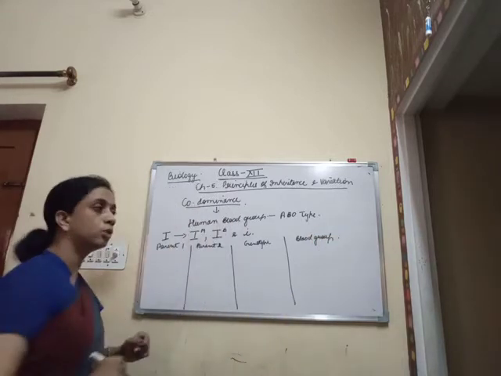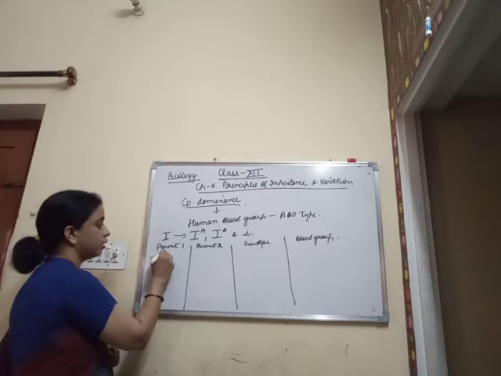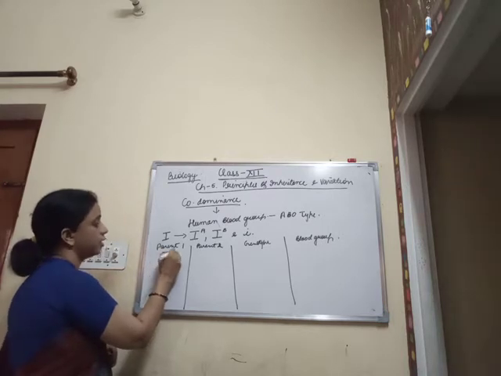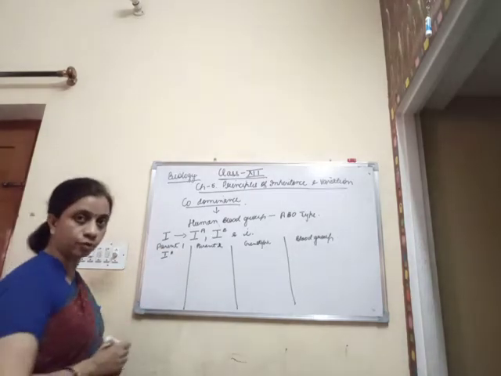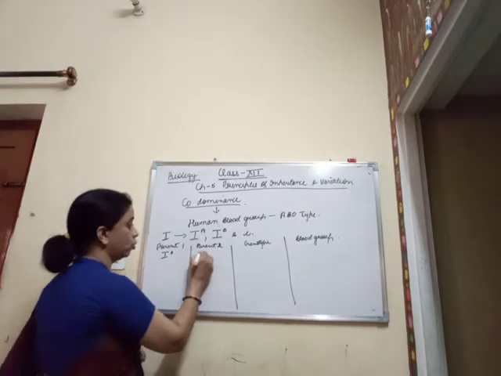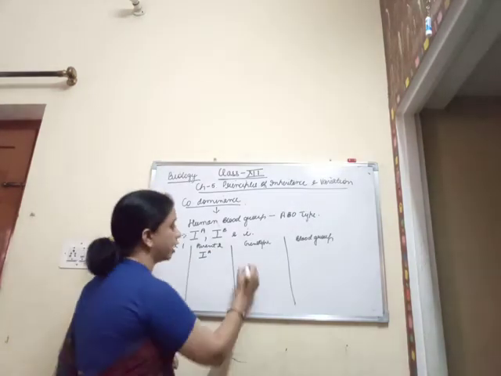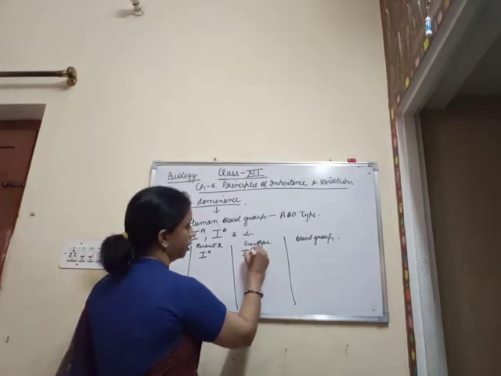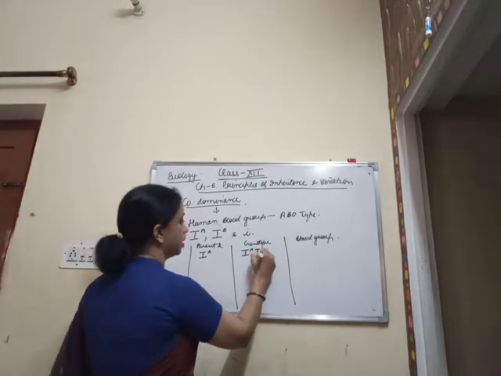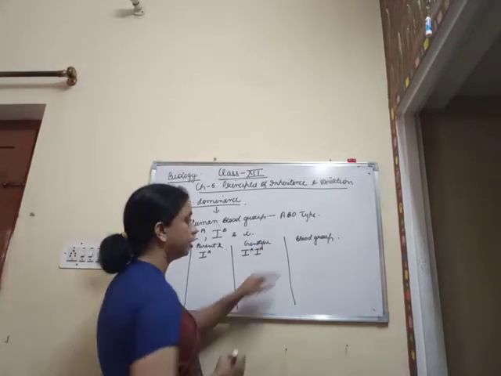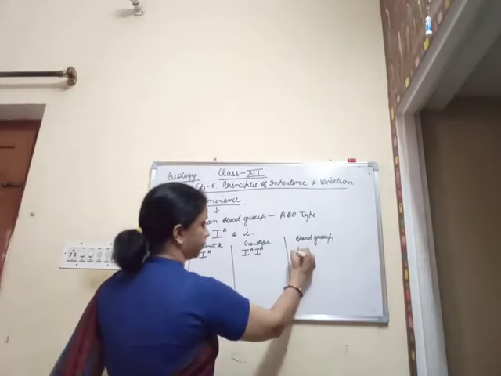Clear? So now if parent 1 has the IA allele and parent 2 also has IA, then the genotype in the diploid stage is IA IA and the blood group is A type.